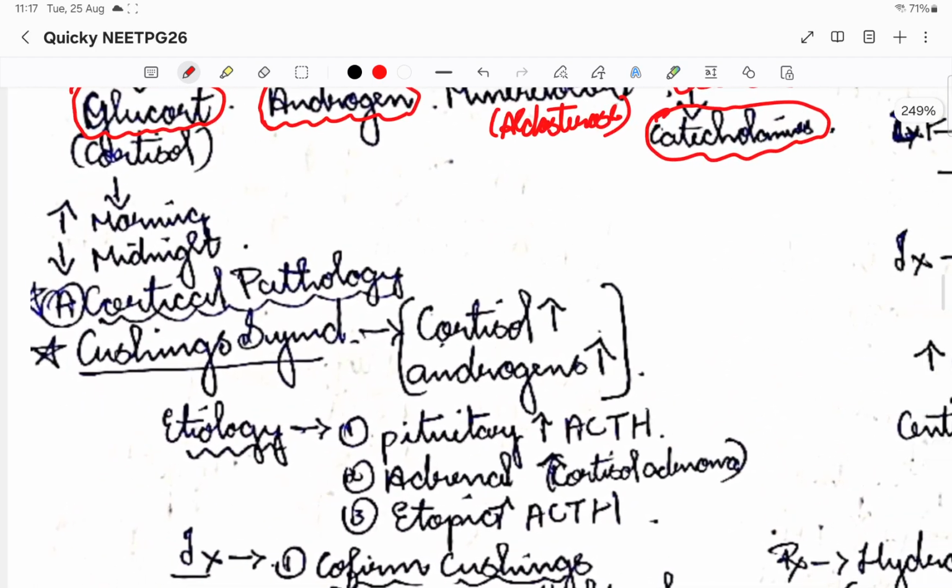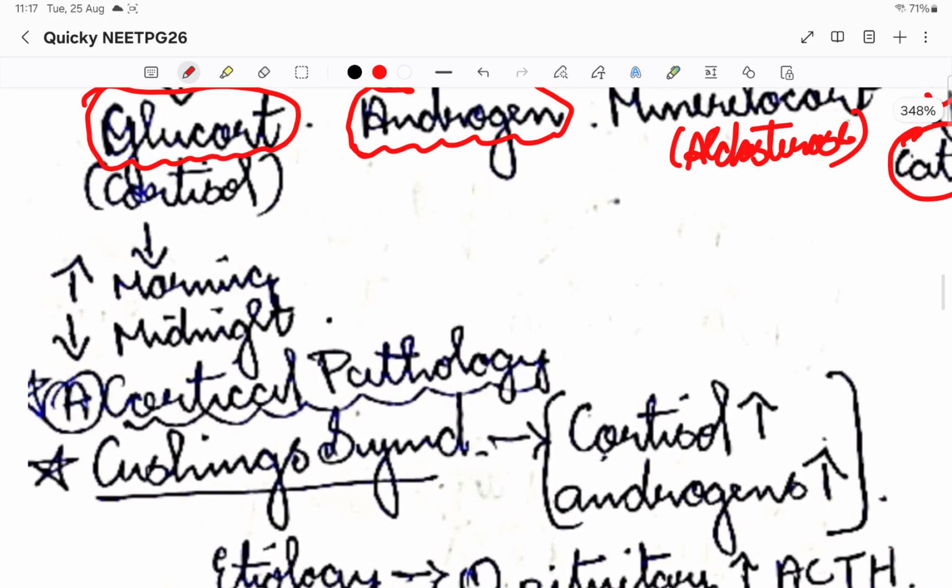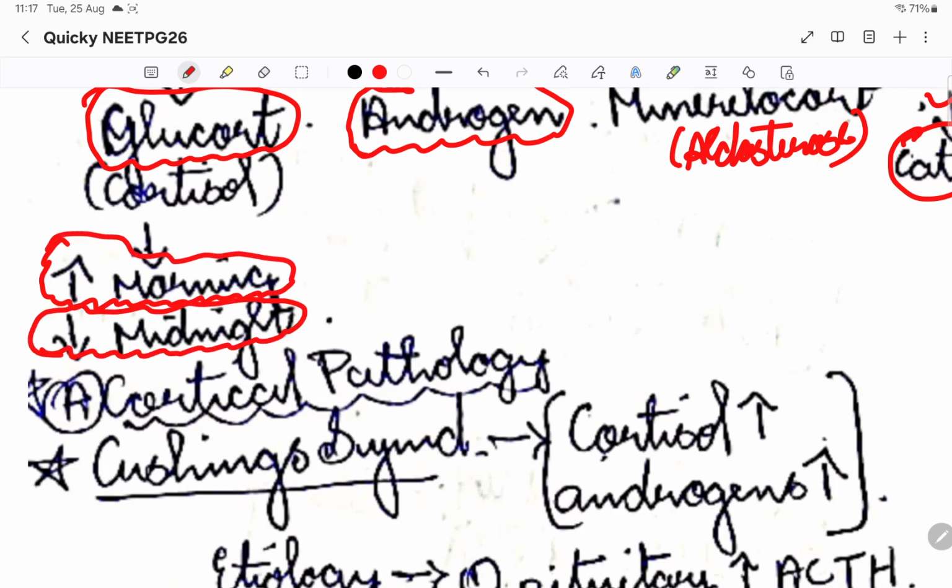Please remember, the glucocorticoids are released increasingly in the morning, and there will be a reduced release at night. Corticoids are released in this way. In the morning there is an increased release, whereas at midnight there is a reduced release. The reason why I want you guys to remember about the cortisol release is that this is where we can test for pathologies. I'll come back to that.